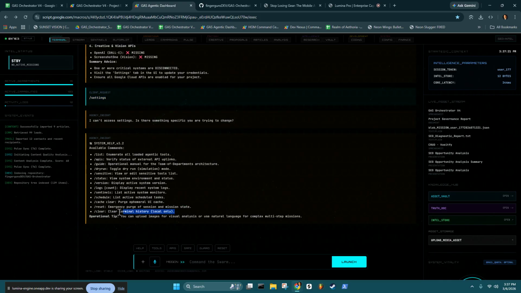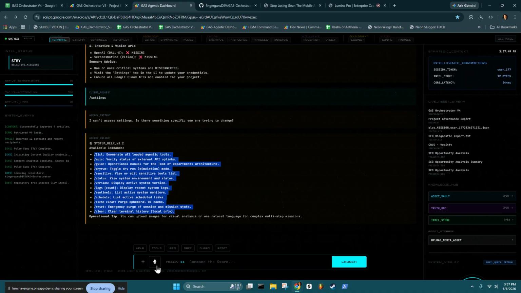But we have all these different slash commands that work natively within this terminal, so you don't have to worry about remembering what to ask it. If you just want to give it a slash command, it can do all these different things, just listing different things for you. Basically like a monitoring log almost. You kind of want to just check in and see what's going on.